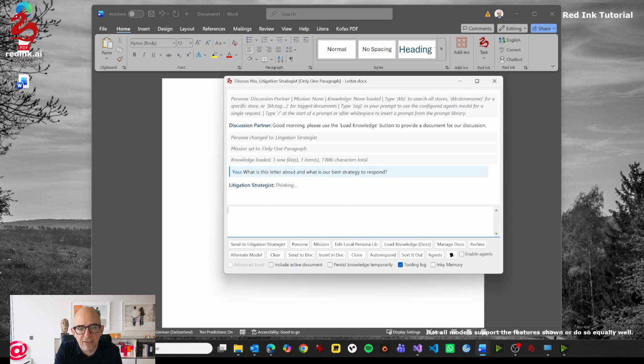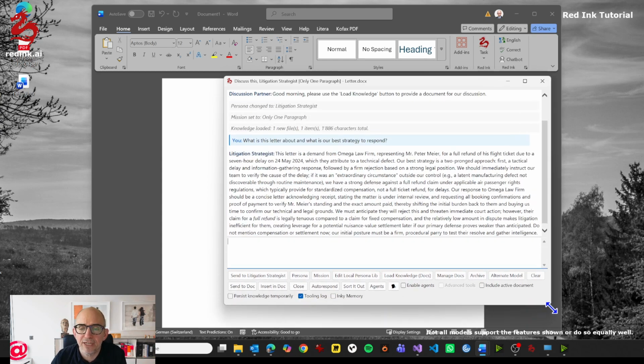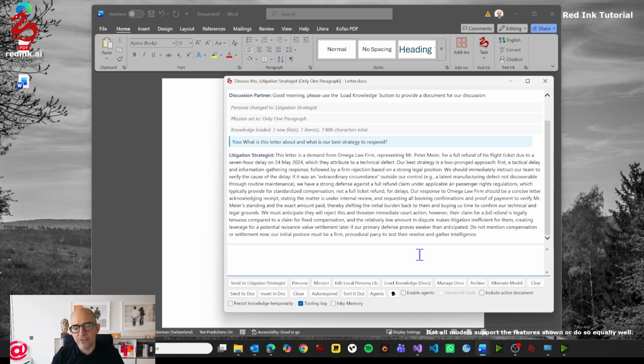Because I've loaded now the litigation strategist, and it's about the dispute that may come, I now have the one paragraph response. It's a long paragraph, and you will see what the litigation strategist suggests to me. We'll not go into these details now, but you could go on discussing and asking questions, and that can be very powerful. So if you have, for example, a longer brief of a dispute in here, you can go and discuss strategies.